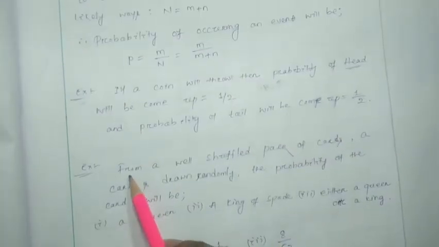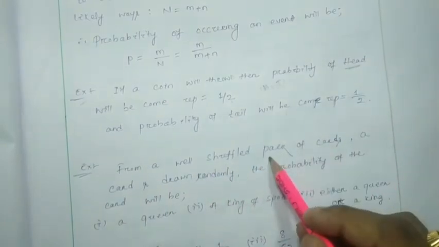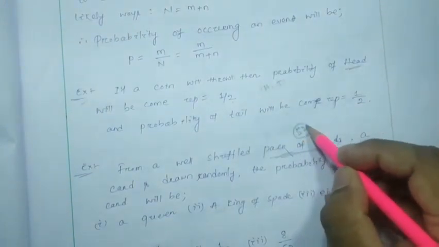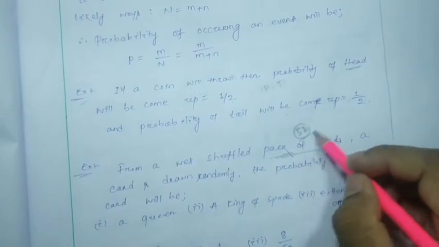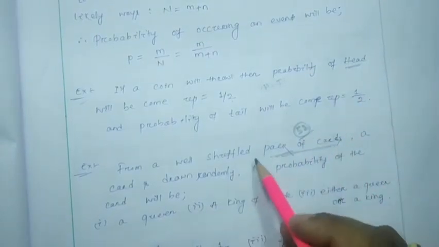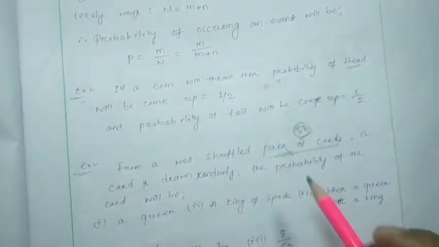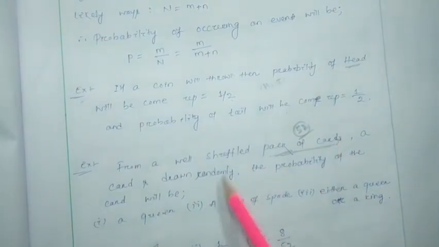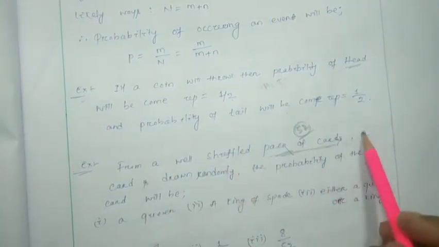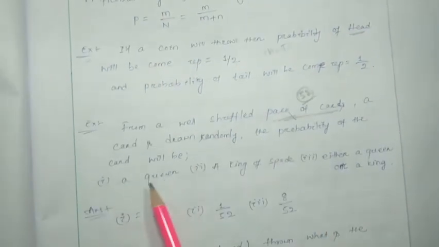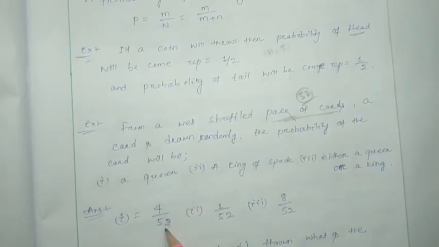Now we consider a well shuffled pack of cards. In a pack of cards, 52 cards are there. Those who play cards, or know somewhat about cards, can understand this well. Or you can take a pack of cards and verify it. The question: from a well shuffled pack of cards, a card is drawn randomly. What is the probability that the card will be a queen? We know that 4 queens are present, so 4 by 52. For a king of spades, there is only 1, so 1 by 52.